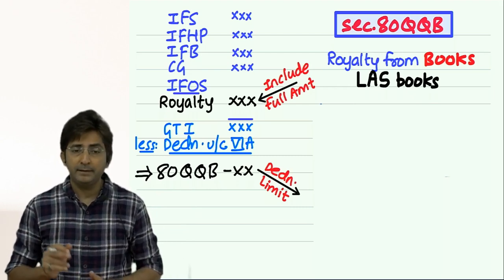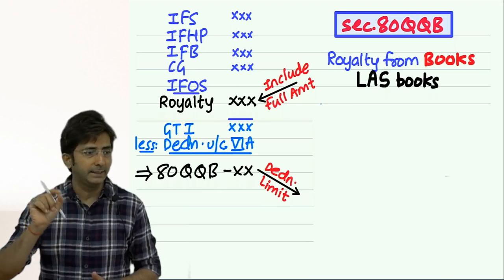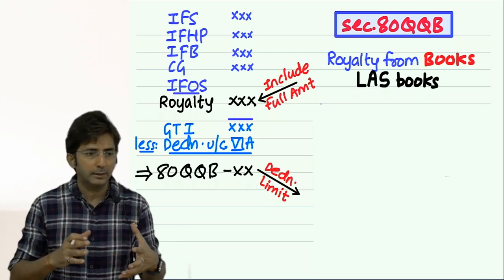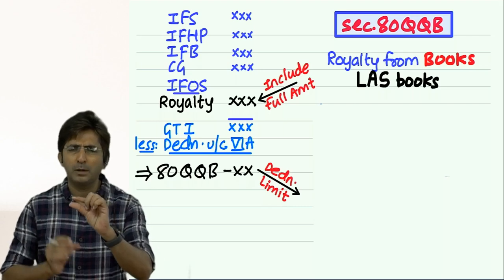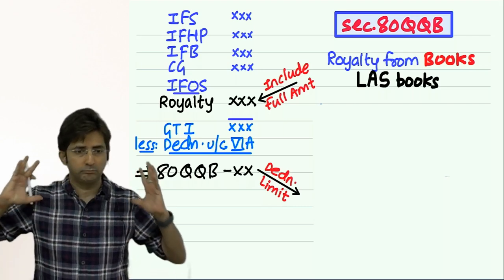And even if you get royalty from journals, magazines, newsletters, etc. See, what is a journal, magazine, newsletter? They are small articles of a few pages. Even they are not eligible. It should be a proper book.